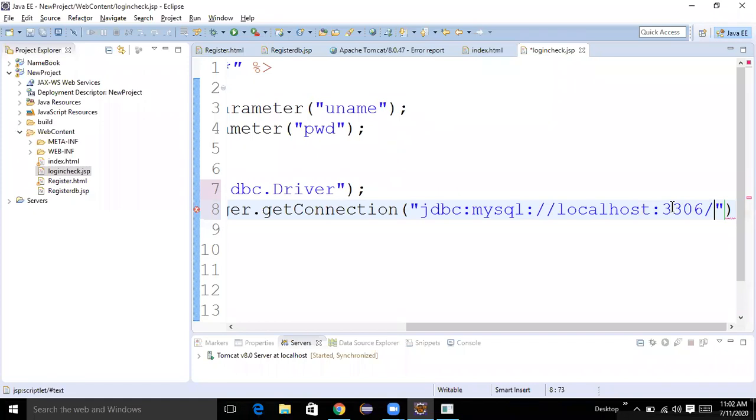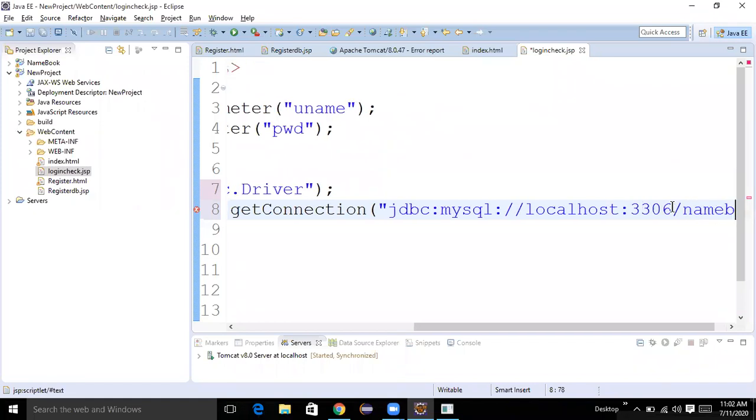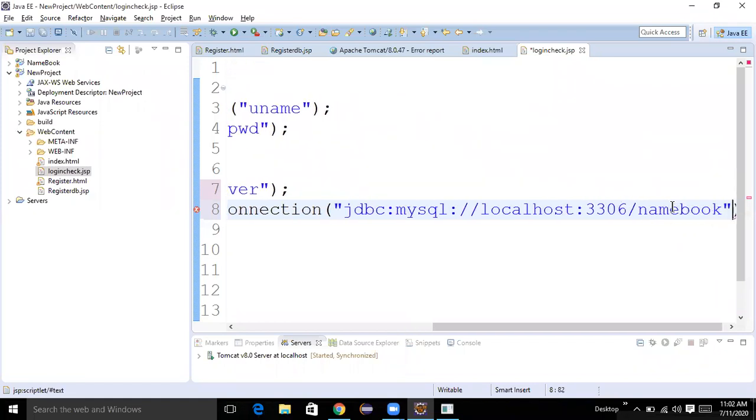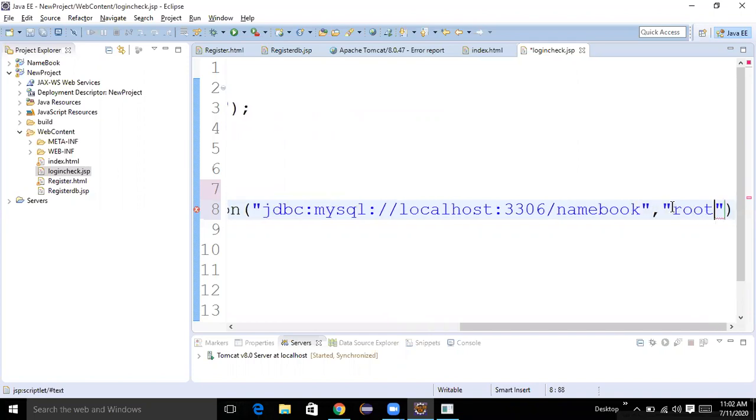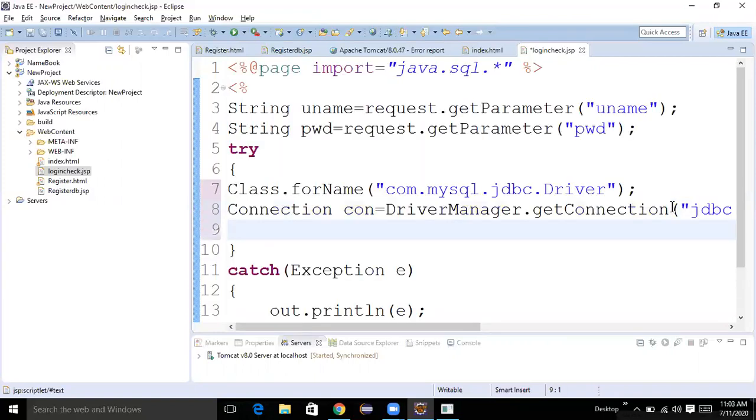What is our database name? Namebook. Namebook, very good. What is the default username of MySQL? Root. Very good. What is the default password? No default password. We need to provide it at installation. What did we provide? The same, root. Very good.